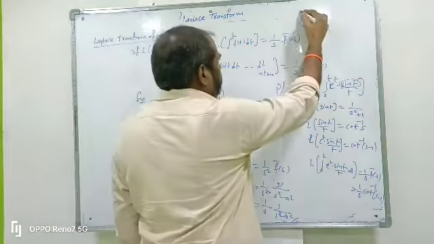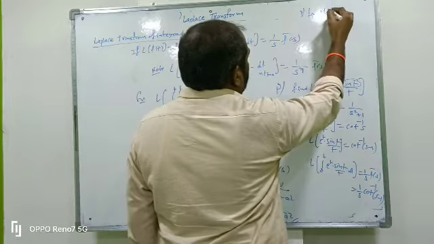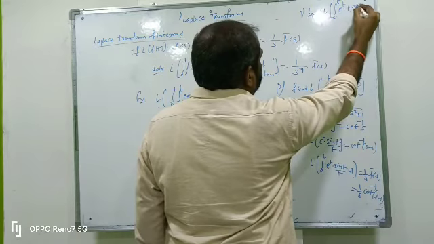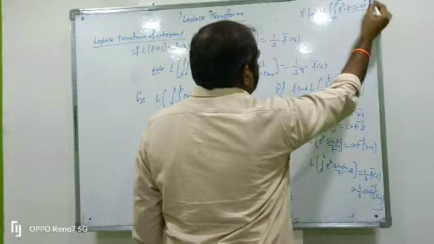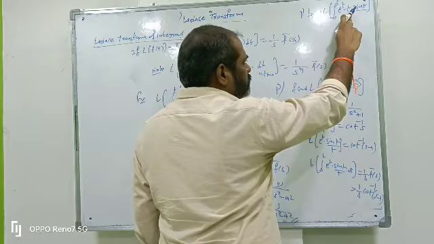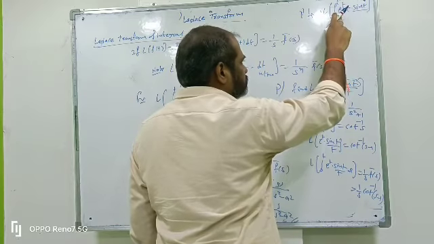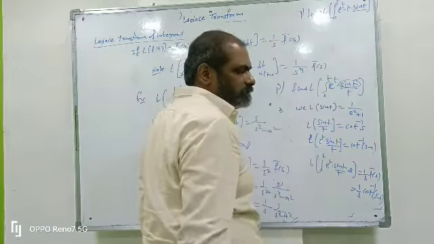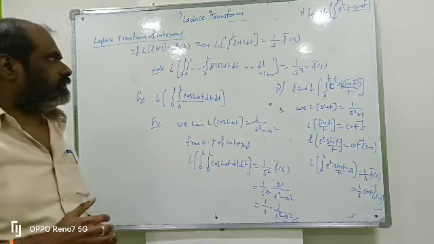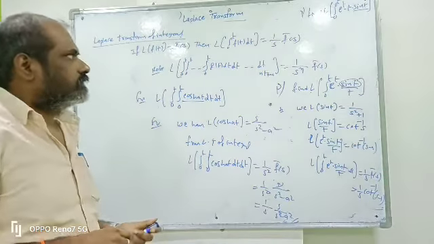Sometimes they ask: find L of integral 0 to t of e power t into sin t. So what do we do? First find the Laplace transform of sin t. Next we do multiplication by t, L of t into sin t. Next we do the first shifting theorem. Next we go to the Laplace transform of integrals. These are the most important problems from the Laplace transform: L of integral 0 to t of e power t into sin t.